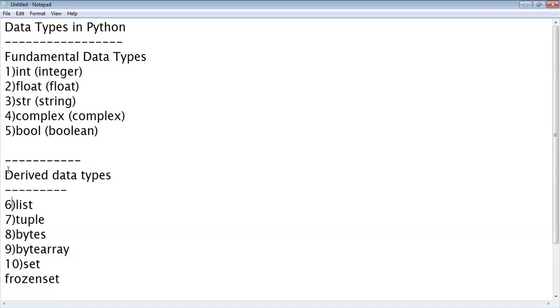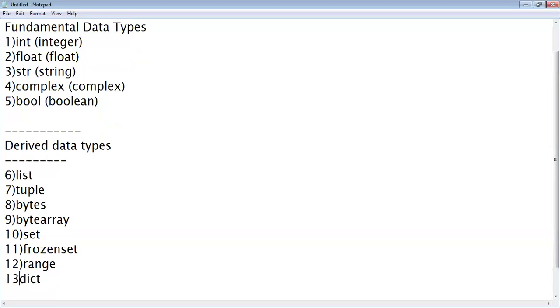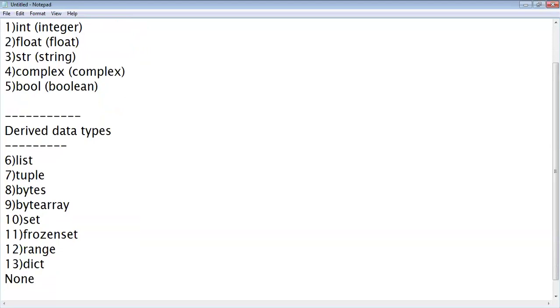Those are list, tuple, bytes, byte array, set, frozen set, range, dictionary, and last but not least, none. These are the data types supported by Python, right?